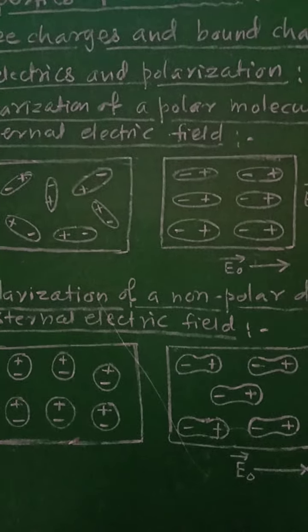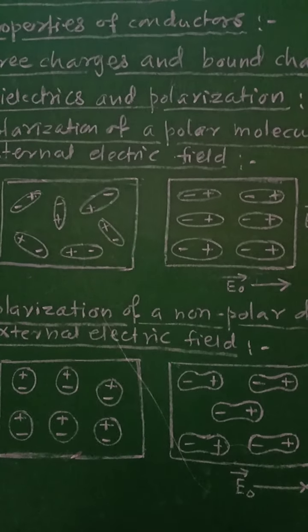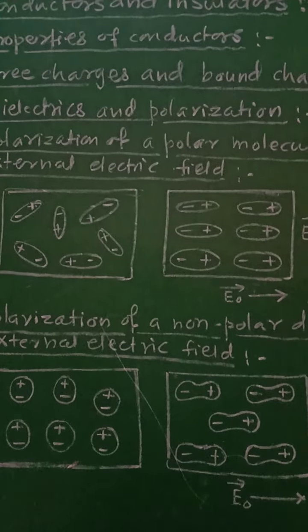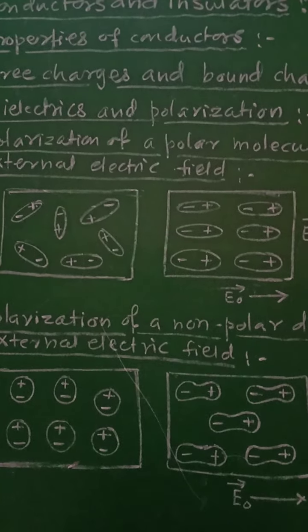Therefore, the sum of all these dipole moments will become equal to 0. Now, when an external electric field is applied, the dipole moments of different molecules align along with the field.